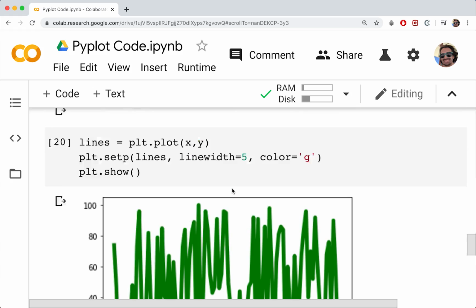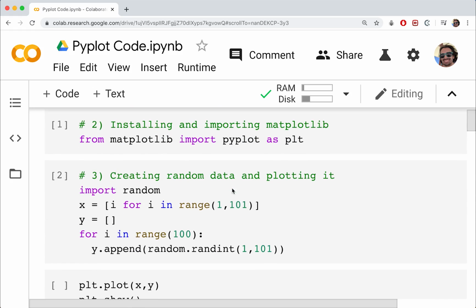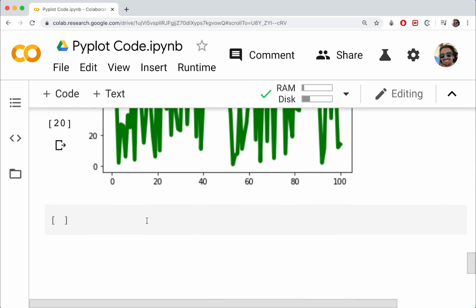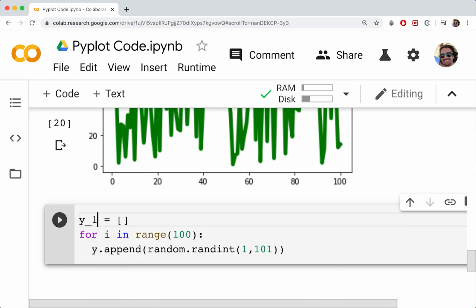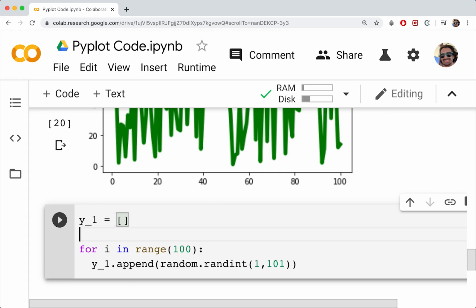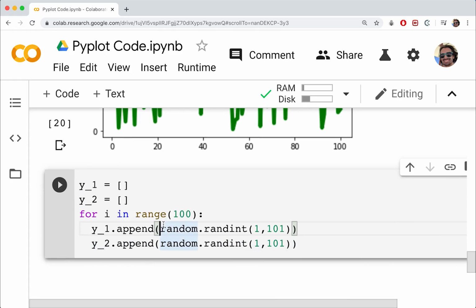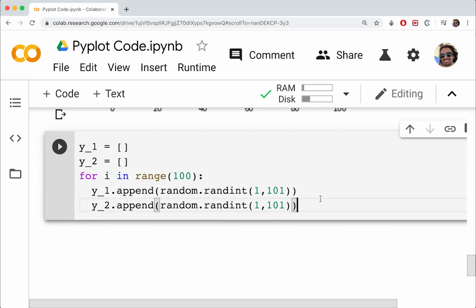Now for this, we're going to create two different sets of data. I have some random values here, but I'm also going to create two more random values, so x can remain the same. Basically what I'm going to do here is just copy this, and paste it down here. So I'm going to say y1, and then y2. Then we're basically just going to add the same thing to y2, so we should end up with two different data sets. We'll run that cell. Okay, good stuff. So we've got those.